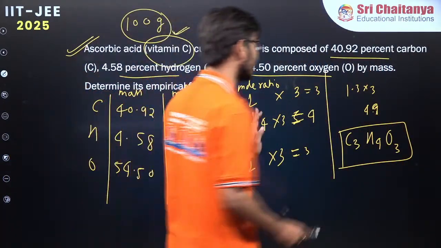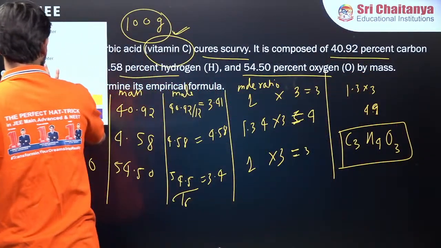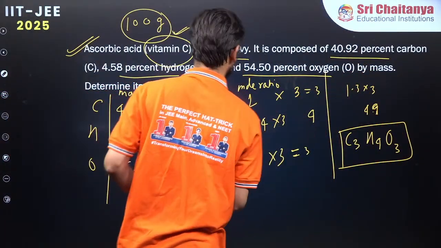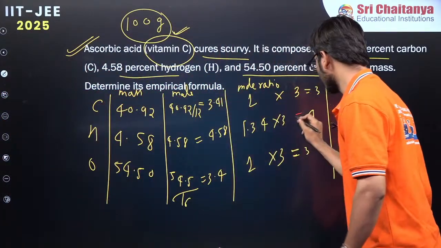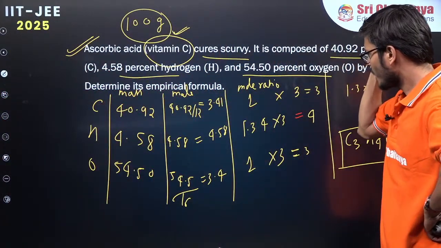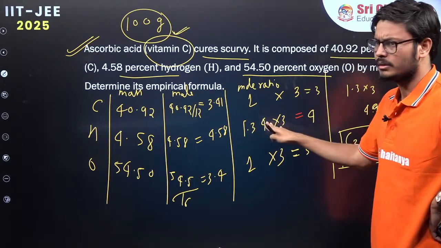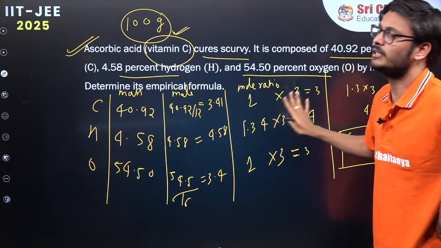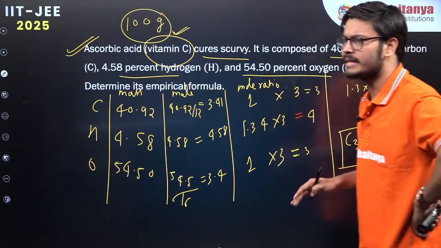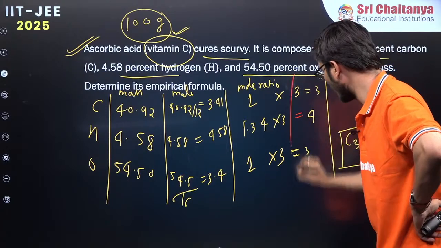Why only 3? Okay, somebody is having doubt. Sir, why are you multiplying only by 3? Okay, so that doubt should not occur. But anyways, I'll tell you. Dekho beta ji, everyone, why I am multiplying by 3 is because I look at the number and I get the idea that if I multiply 1.3 by 3, I get 3.9, right? So approximately we will get the 4 value. Why only 3, Satvik? Let us look at here. You want a whole number, right? We want a whole number.